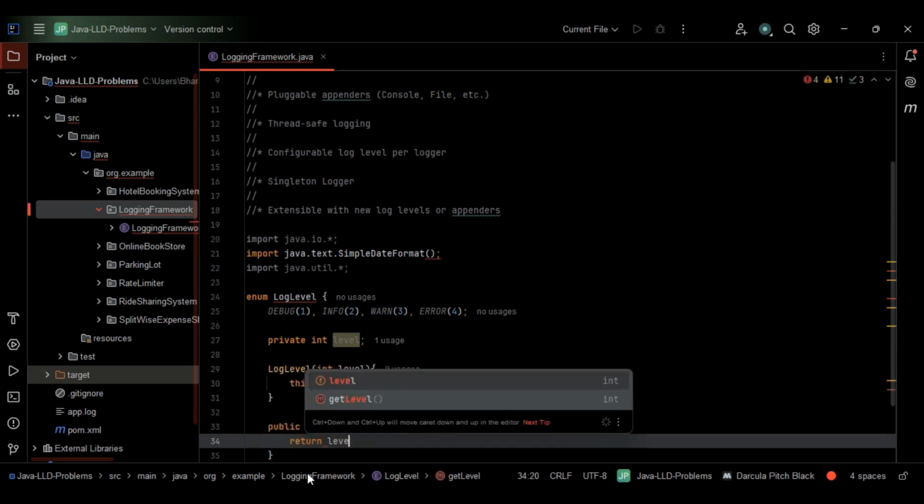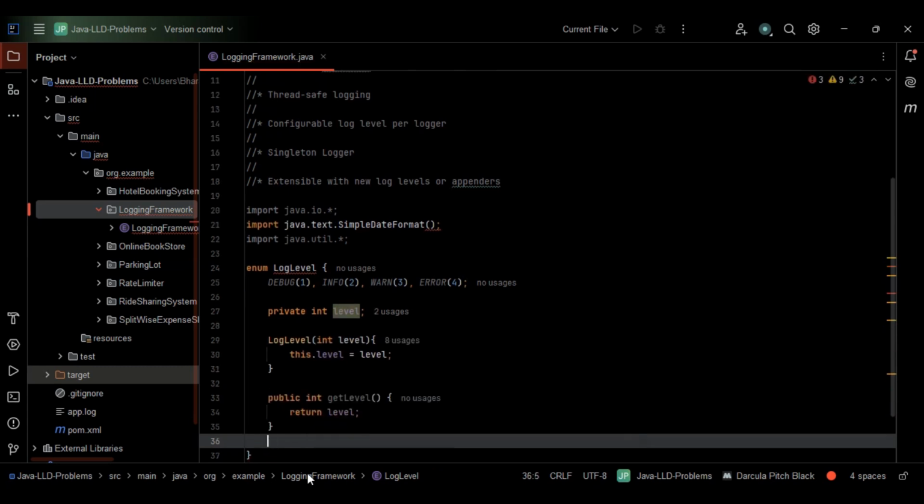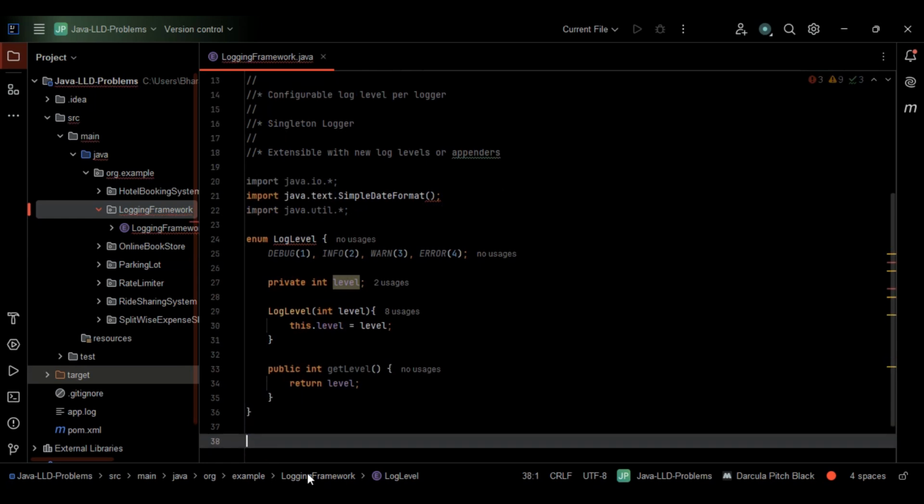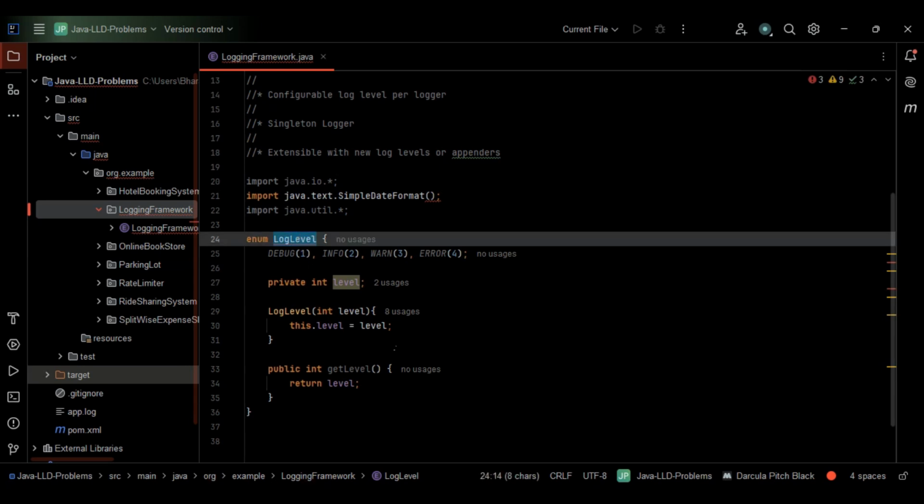So I'll just go with return level in this case, right? I'll just come out of this one entirely, the entire class, basically the log level class. This is fine. Next, what we'll be doing, let's do one thing.